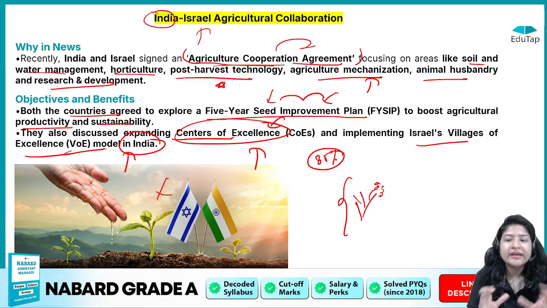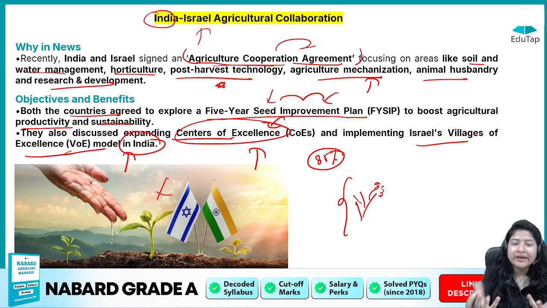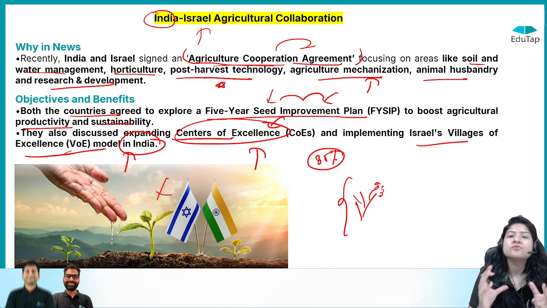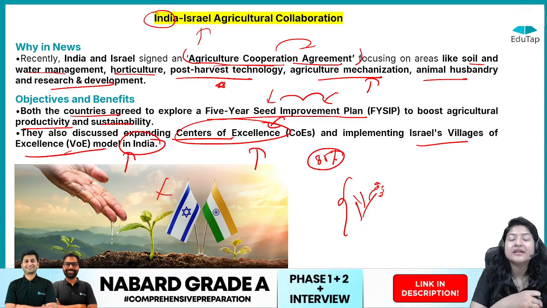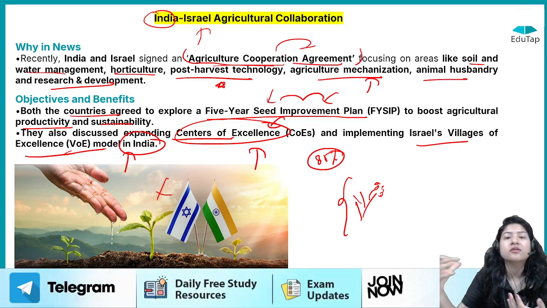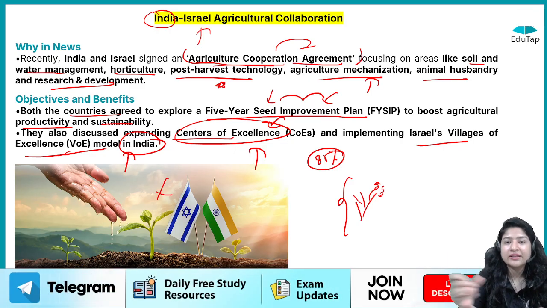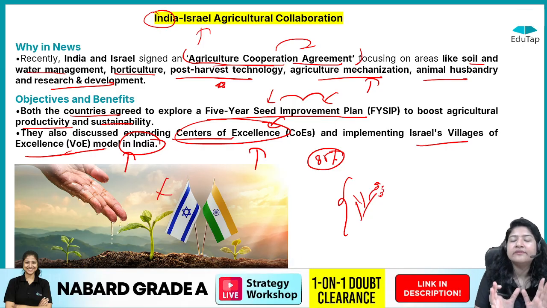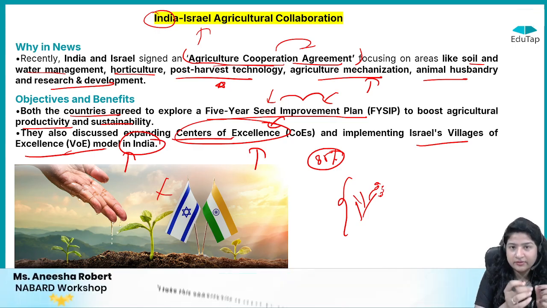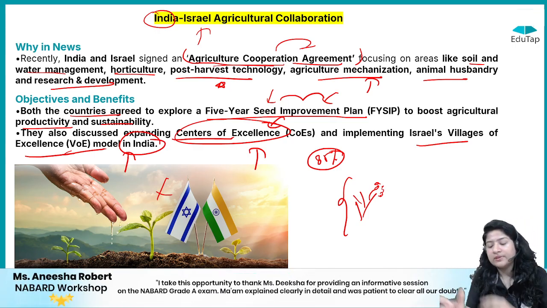So I hope you get an idea of what the Israel village of excellence is, what this model is all about. Its aim is to introduce A to Z of agriculture, from sowing of seed till selling of the commodity, right? Whatever steps are there, to establish a proper value chain, so that the people living there, the farmers doing this business, can get profit. Now the aim is to take the Israel village of excellence model and implement it in India.